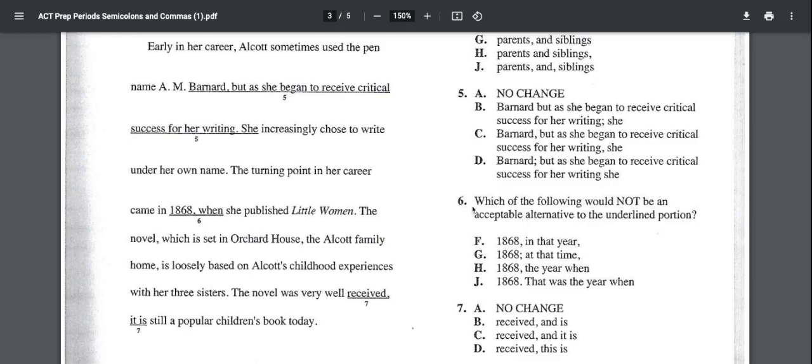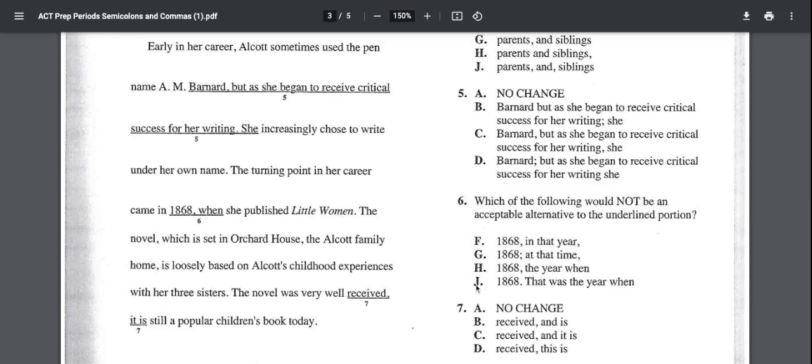Okay, number 6 is one where they're trying to trick us. They say which of the following would not be an acceptable alternative. So that means 3 of these options do work. So let's figure out what's going on in the sentence. The turning point in her career came in 1868, when she published Little Women. So we have a complete sentence up to a comma with a phrase after it. So we need to maintain a phrase and not add a comma or not add a subject and a predicate unless we're also adding a conjunction.